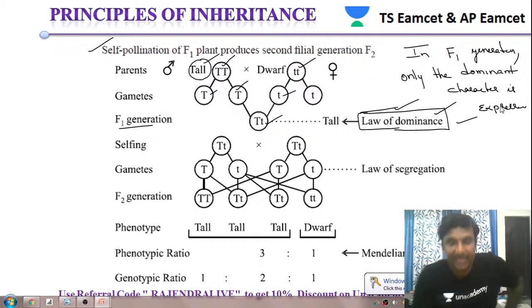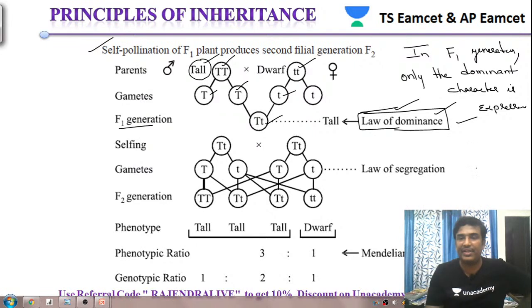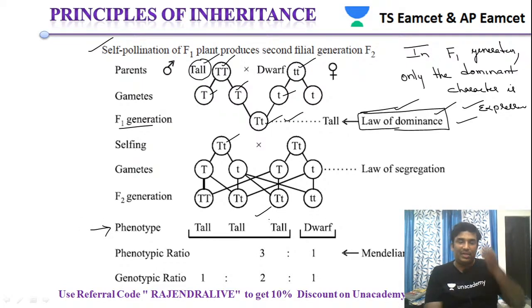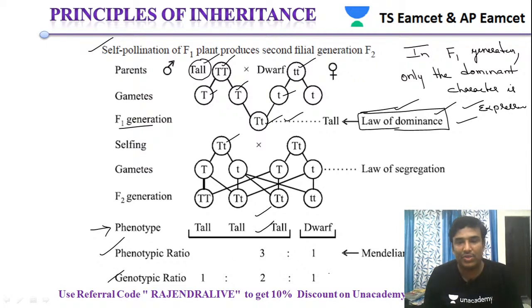So in the F1 generation, only the dominant trait is expressed. That is what he identified. Now, whatever individuals we got in the F1 generation were again crossed with each other, and he got the F2 generation. When he found the results in the F2 generation, he got a 3:1 ratio. So the phenotypic ratio obtained is 3:1, and the genotypic ratio is 1:2:1.